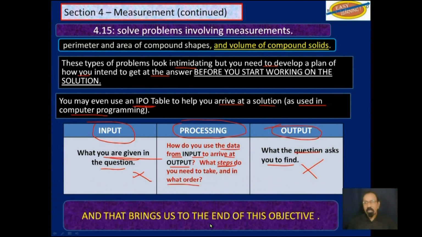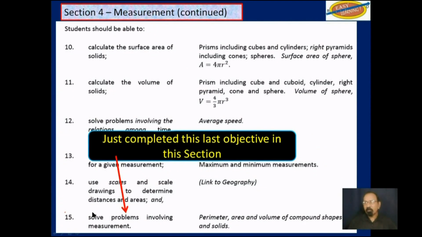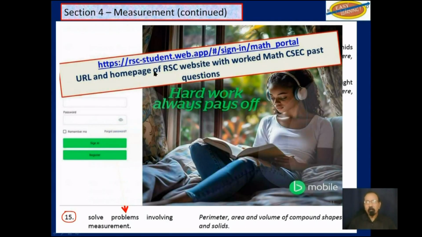And that brings us to the end of this objective. We just completed objective 15. Remember, those 5 questions we did are probably more complicated examples than CXC will bring, but the website will give you better understanding of the type of questions CXC, CSEC will ask on this section.